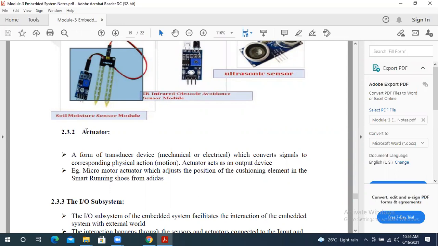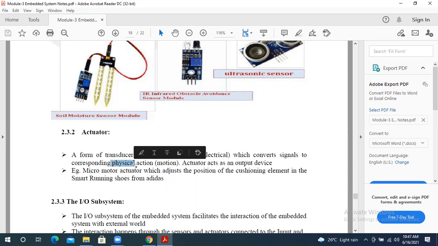Next, actuators. An actuator is a form of device, which may be mechanical or electrical. It converts signals into a corresponding physical action or any motion.